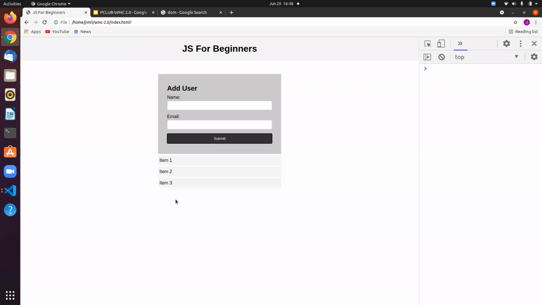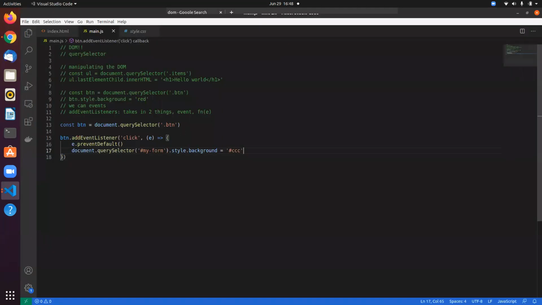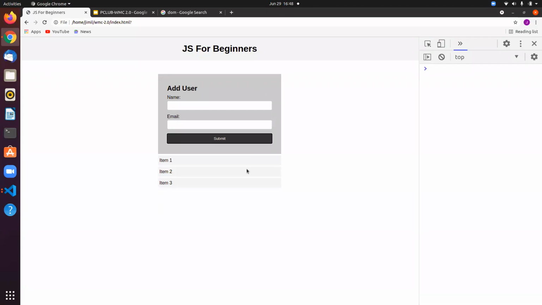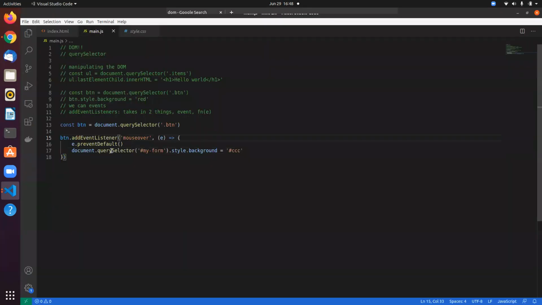This way, you can attach events to HTML elements and do stuff. It's not just click. If you want mouse over, whenever I move my mouse over this submit button, this function is going to be fired and change the background color. There are a lot of events, like mouse out.